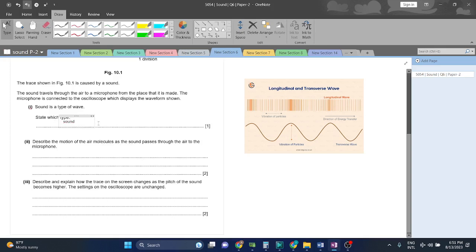आगे चलते हैं. Describe the motion of the air molecules as the sound passes through the air to the microphone. So the sound is moving in a parallel path, right? It will move left and right, and it will create rarefactions and compressions.